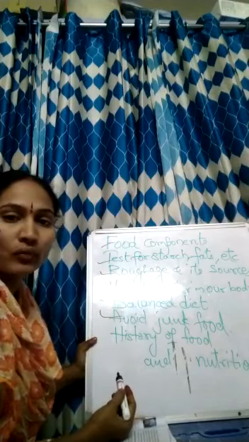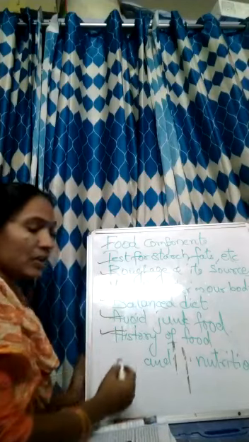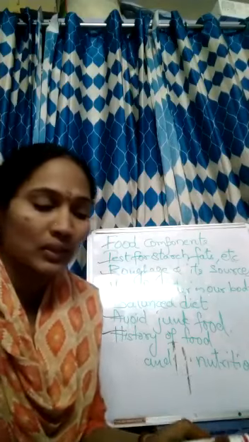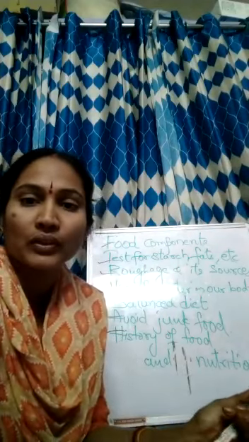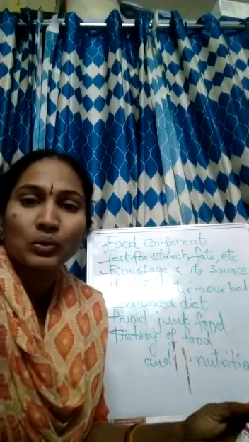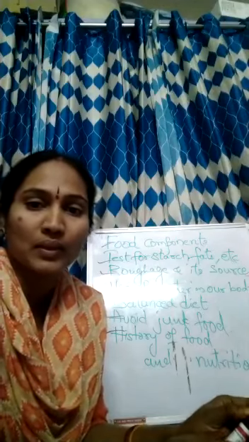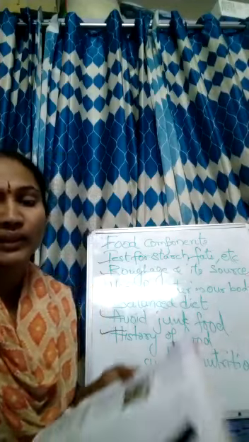Next, the history of food and nutrition. This is all for this chapter, food components. Go through the textbook, fill up the tables, and remember what we have learned in the textbook. These points are very important.